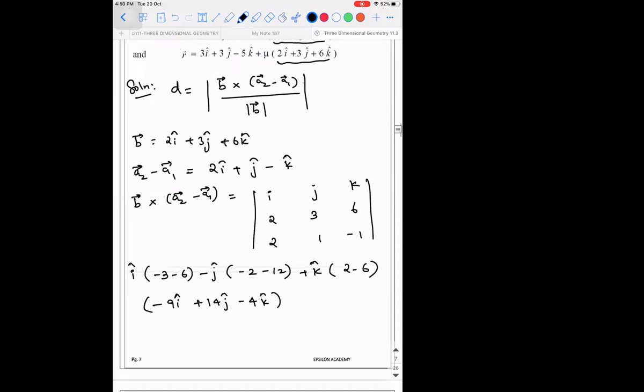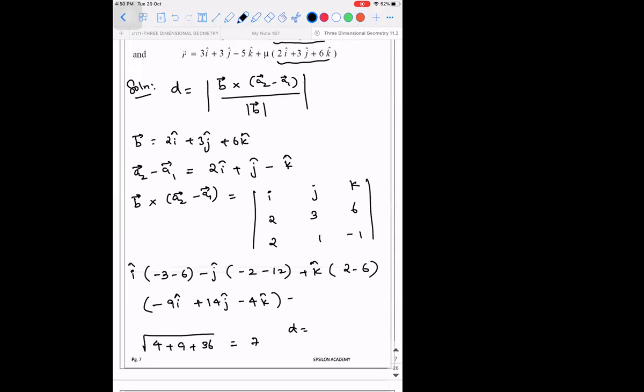Right? So magnitude of B vector is how much? Root of 4 plus 9 plus 36. That will be root 49, that is 7. Now you can substitute it.